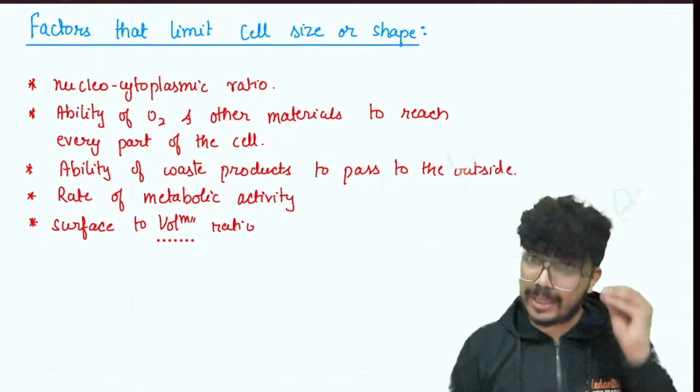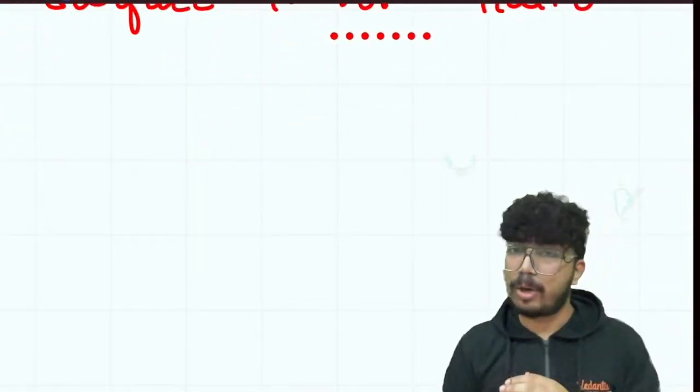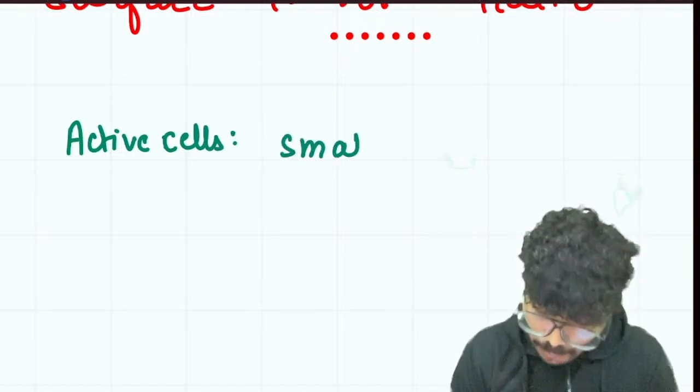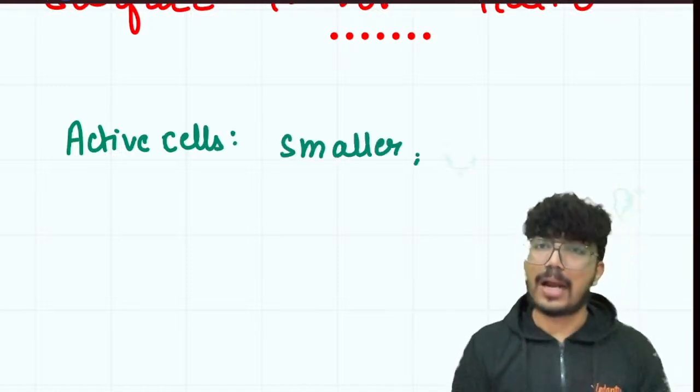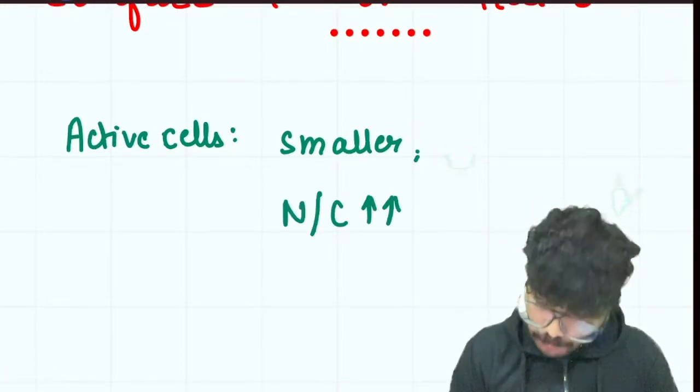Next, a very important point from where you can expect a question in NSEJS: the smaller cells, or the metabolically active cells, have a very high nucleocytoplasmic ratio and a very high surface area to volume ratio. Please remember that if a cell is active, it is always going to be smaller in size. Why? Because being smaller allows the cell to have a very high nucleocytoplasmic ratio and a very high surface to volume ratio.